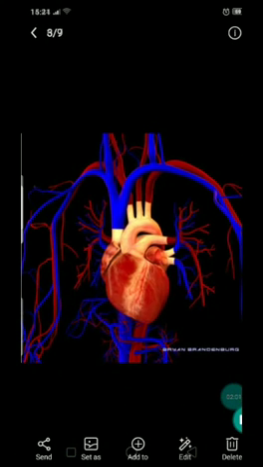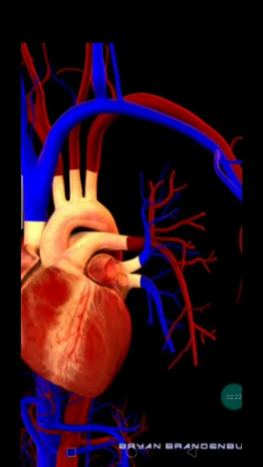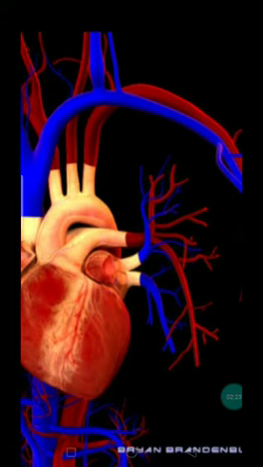So then they contain valves also, children. They contain valves which are going to prevent the backward flow of the blood. So whenever it is bringing the blood from the upper part and the lower part, these valves are going to avoid the backward flow to the body. And these are going to have branches, as we have already discussed about the arteries. They have arterioles. The same way here veins also, you can see they are branched and they are called venules, children.